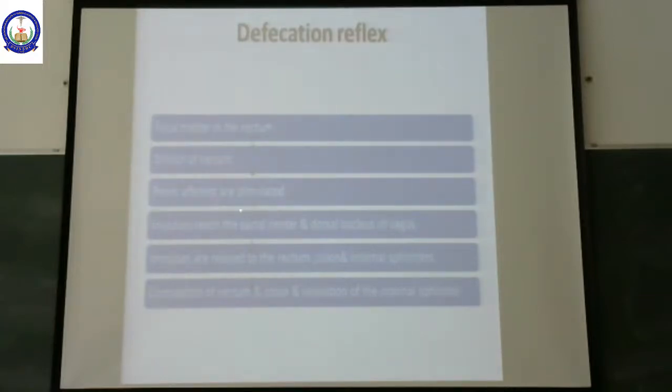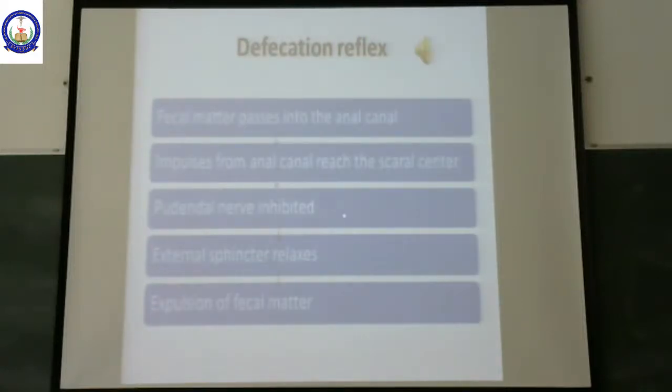One is the nerves, that is the pelvic afferent nerve, sacral center, which is going to innervate the internal sphincter. Another nerve, the pudendal nerve. Pudendal nerve inhibition causes relaxation of external sphincter. This is a voluntary action. Relaxation of external sphincter can be voluntarily inhibited. Sometimes you are sitting inside the class, you feel you are getting